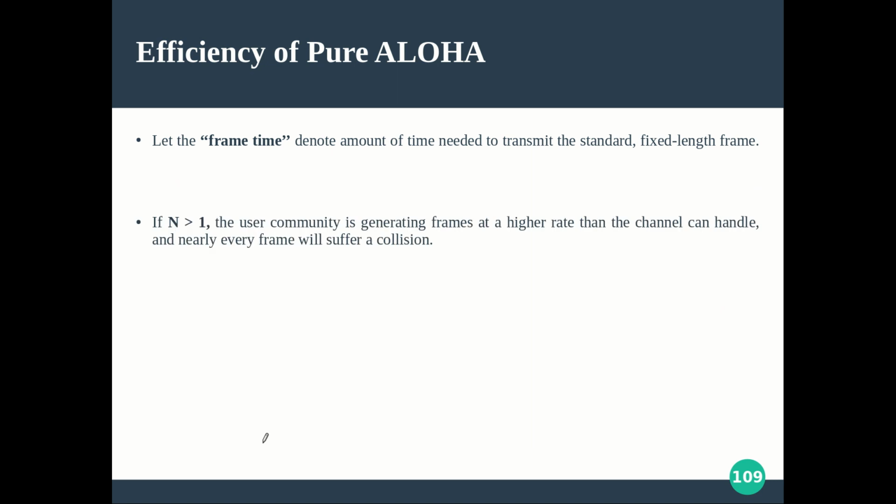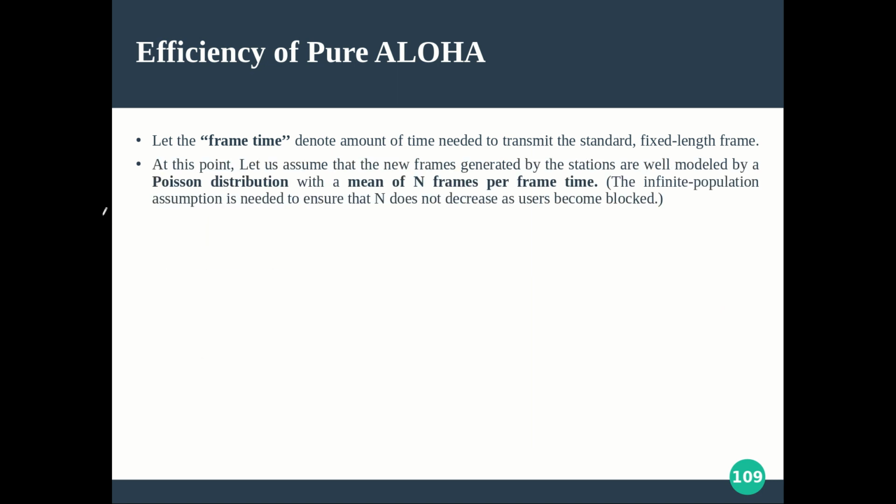So we are assuming Poisson distribution, and you know the formulation of Poisson distribution. The probability of k successes is equal to e, the Euler constant, raised to minus lambda, where lambda is the mean of the distribution. Here the mean is assumed to be capital N, so e raised to minus N, into N raised to k, divided by k factorial. So like that the formula will be coming for your derivation.